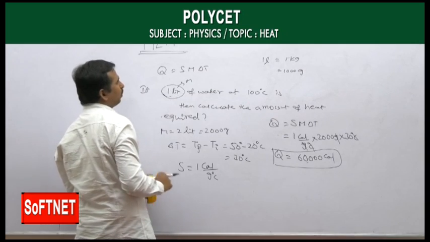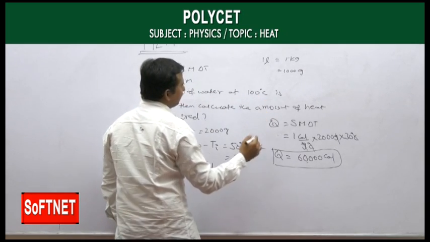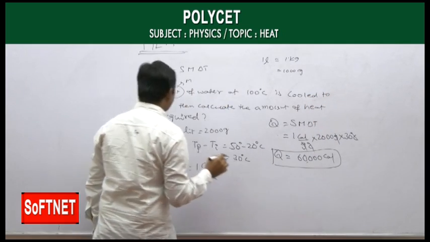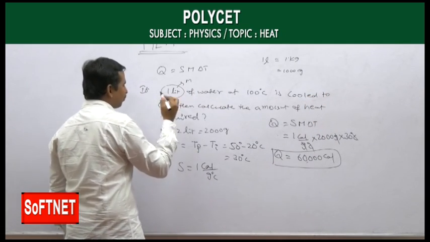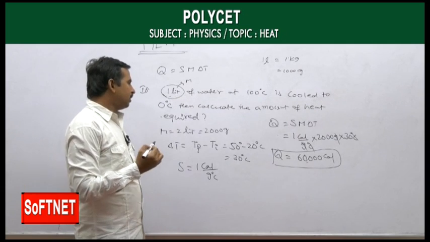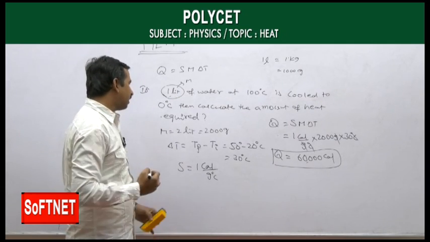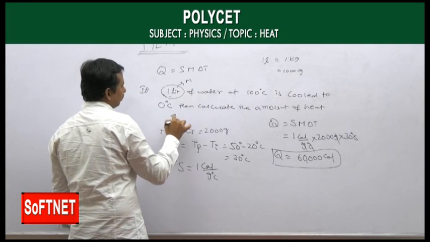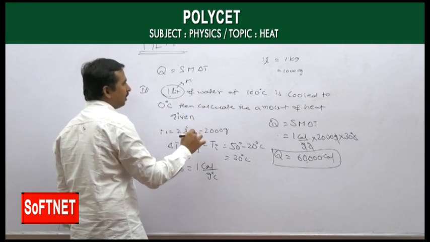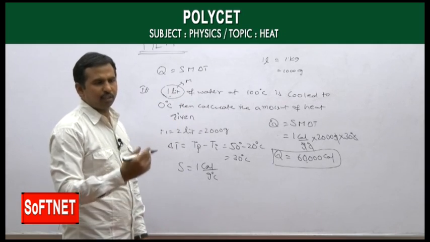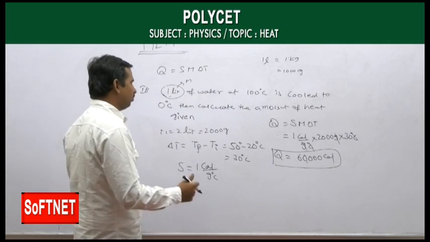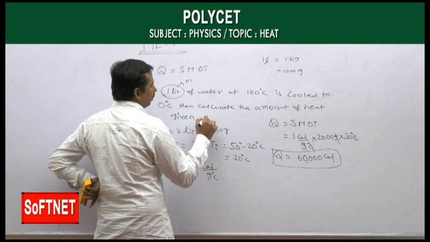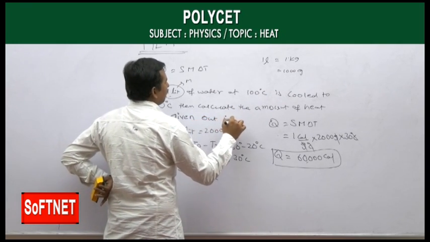If 1 liter of water at 100 degrees Celsius is cooled to 0 degrees Celsius, calculate the amount of heat given out. Because there is a decrease in temperature, there is a loss of heat energy. So find the amount of heat energy given out in calories.